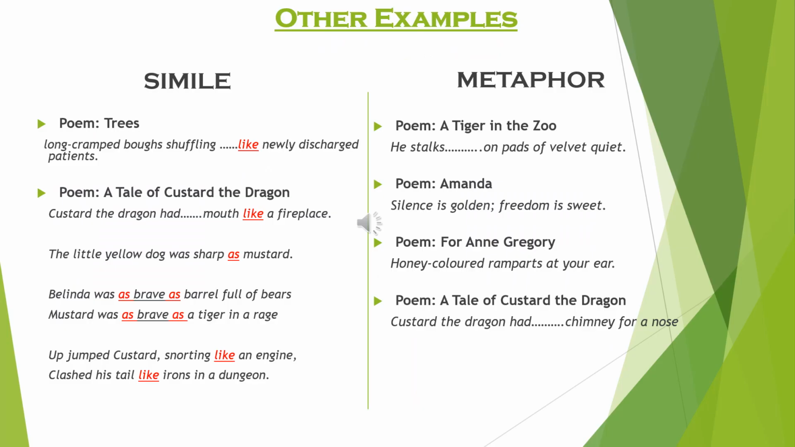Some other examples of simile are from the poem Trees, we have a line, long cramped boughs shuffling like newly discharged patients. Here, boughs of trees are being compared to newly discharged patients by using the word like. Then we have several examples of simile in the poem A Tale of Custard the Dragon. For example, Custard the Dragon had mouth like a fireplace. The little yellow dog was sharp as mustard.